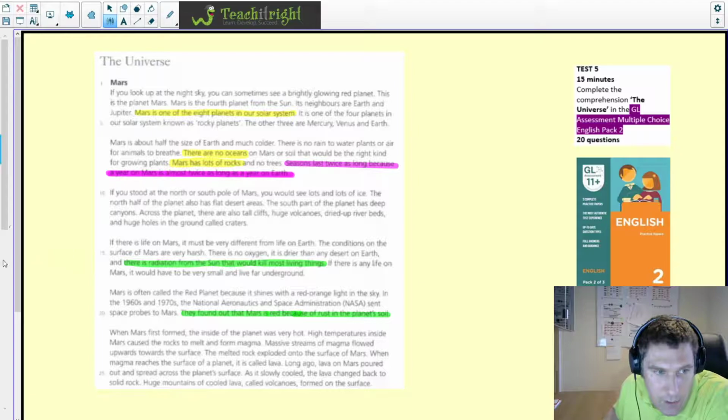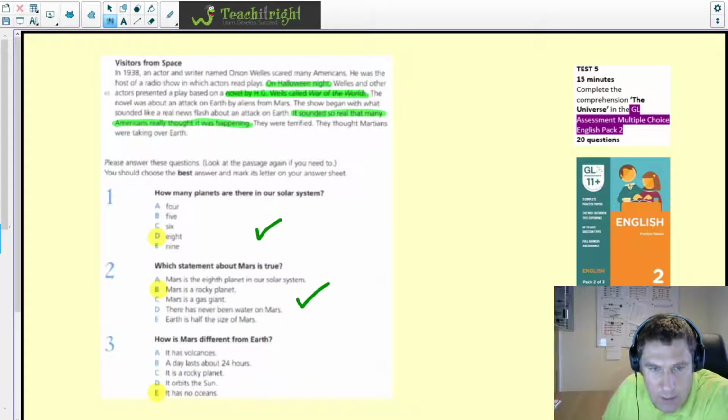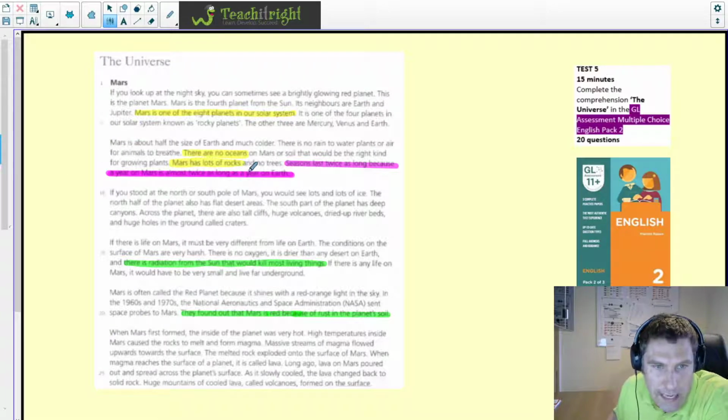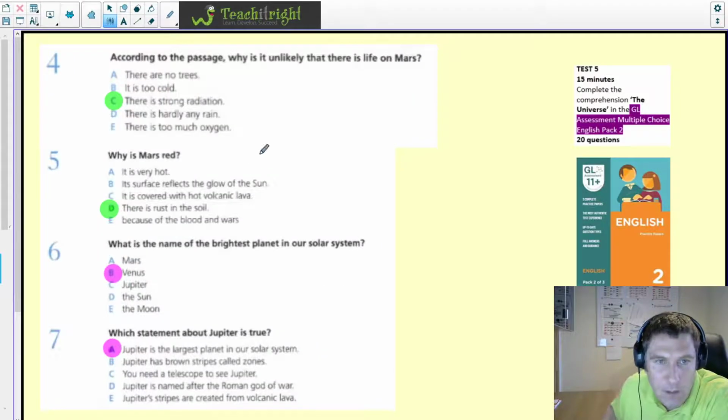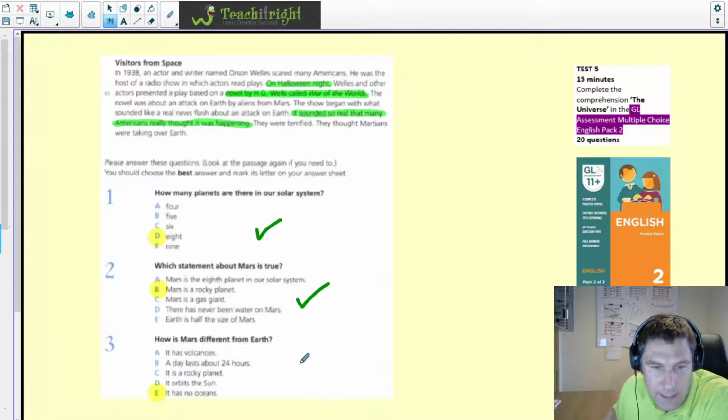So what you'll find with quite a few of these questions, it won't say specifically that it's a rocky planet, but it does mention that there are rocks. So you have to basically infer the answer from what you read and look out for key words. Question 3, how is Mars different from Earth? Well, if we go back to the passage, you'll see here it says there are no oceans. Okay, there are no oceans. So again, we can tick that off on question 3.